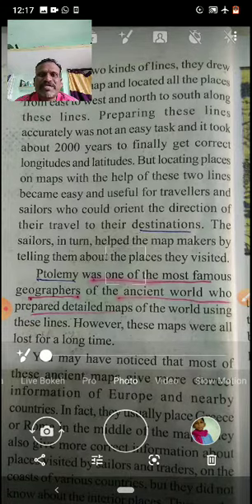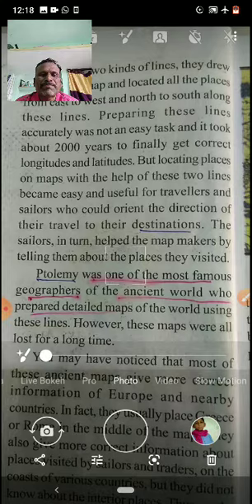But locating places on maps with the help of these two lines became easy and useful for travelers and sailors, who could orient the direction of their travel to their destinations.